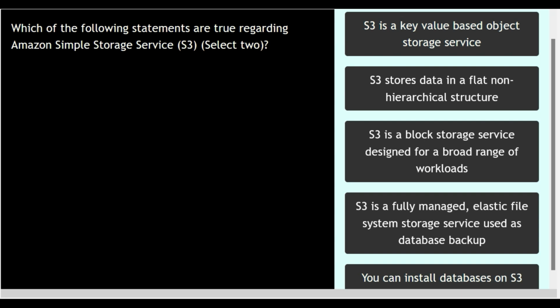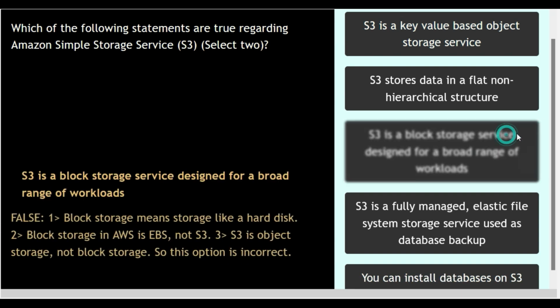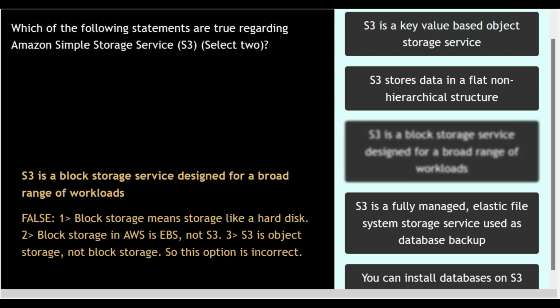Now let us analyze the answers. Option number 3. S3 is a block storage service designed for a broad range of workloads. This option is false as block storage means storage like a hard disk. Block storage in AWS is EBS, not S3. S3 is object storage, not block storage. So this option is incorrect.